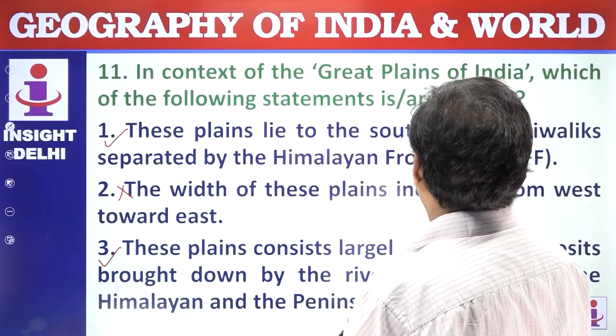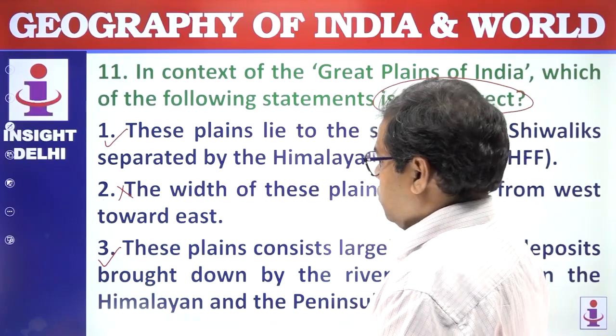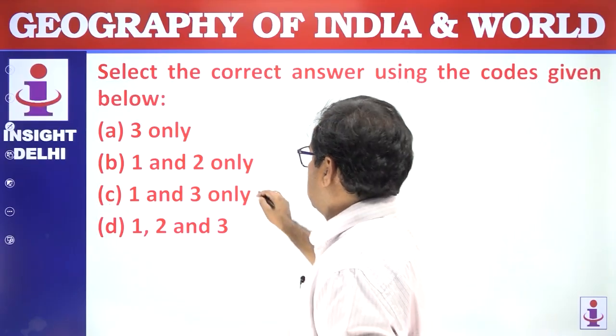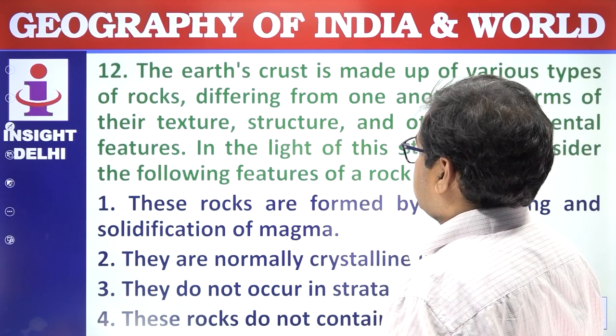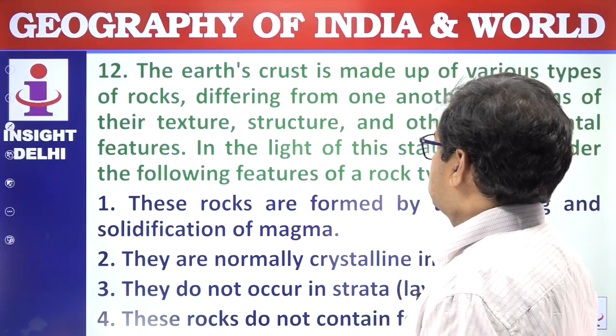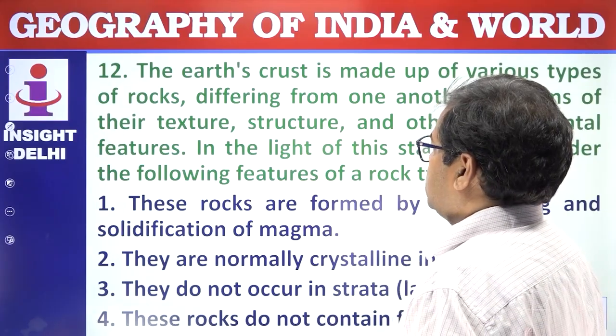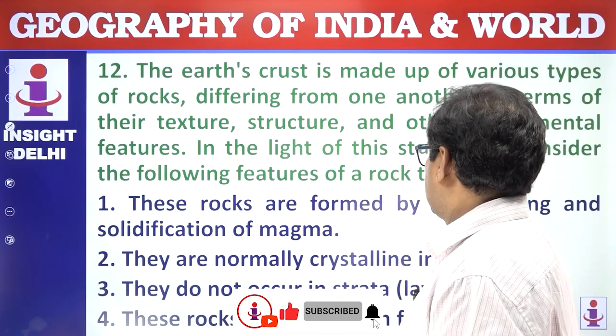Select the correct answer using the code given below. The correct statements about the Great Plains of India: 1 and 3 are correct. So, the answer is C. Next question. Earth's crust is made up of various types of rocks differing from one another in terms of their texture, structure and other fundamental features. In the light of this statement, consider the following features of a rock type.